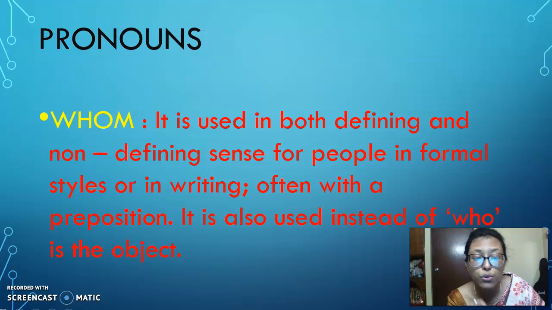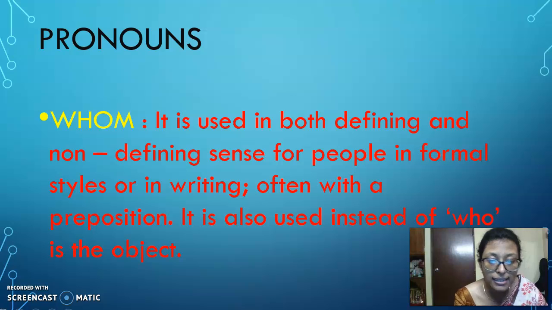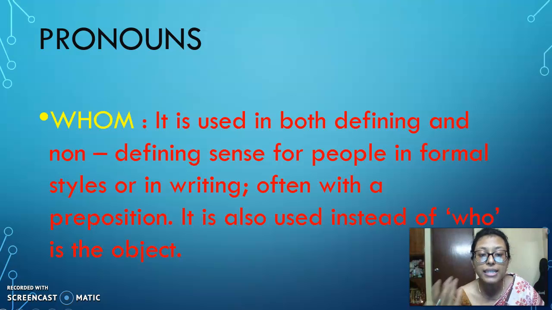So whom is used for people in formal styles or in writing, often with a preposition. It is also used instead of who when who is the object. Okay. So today I will stop here. The next day we will continue with relative pronouns as well. Okay.